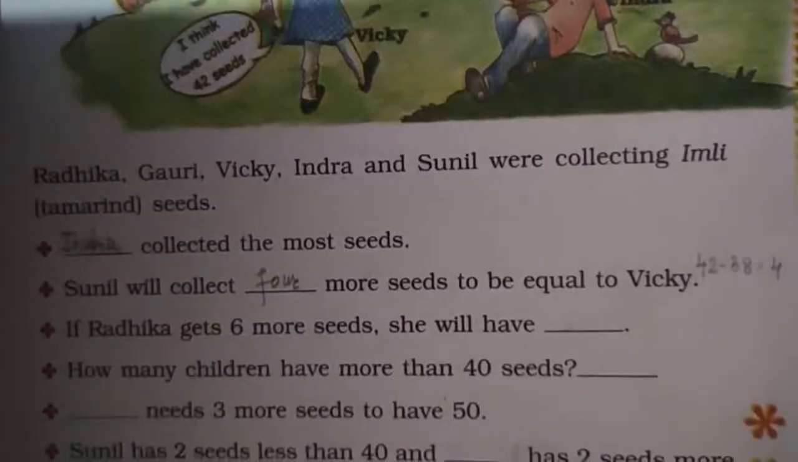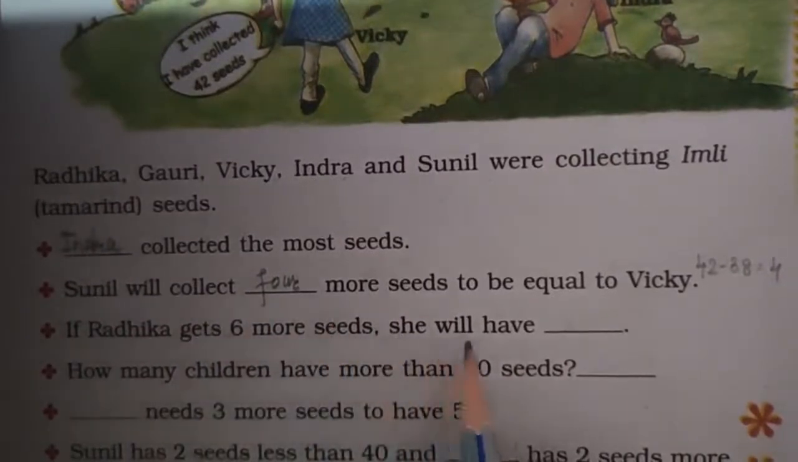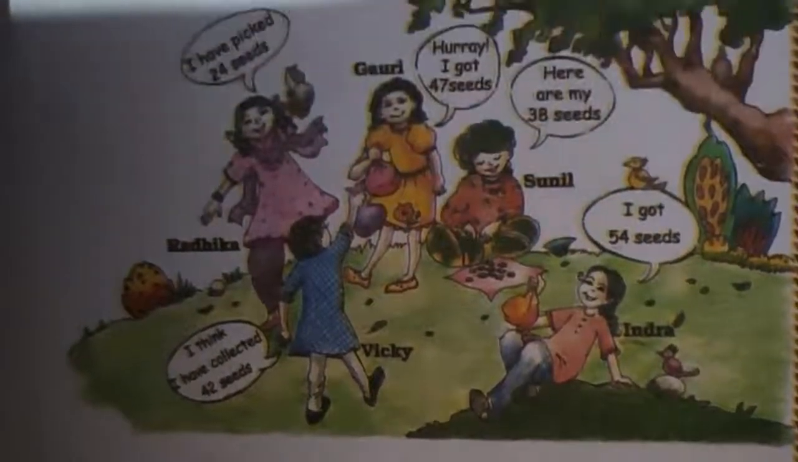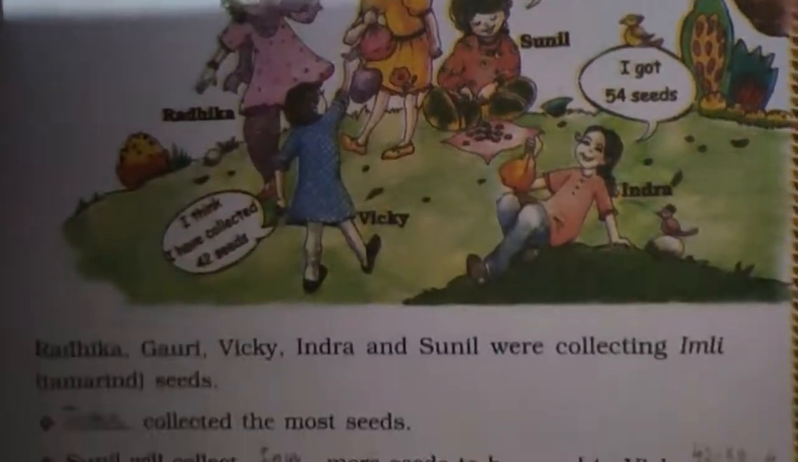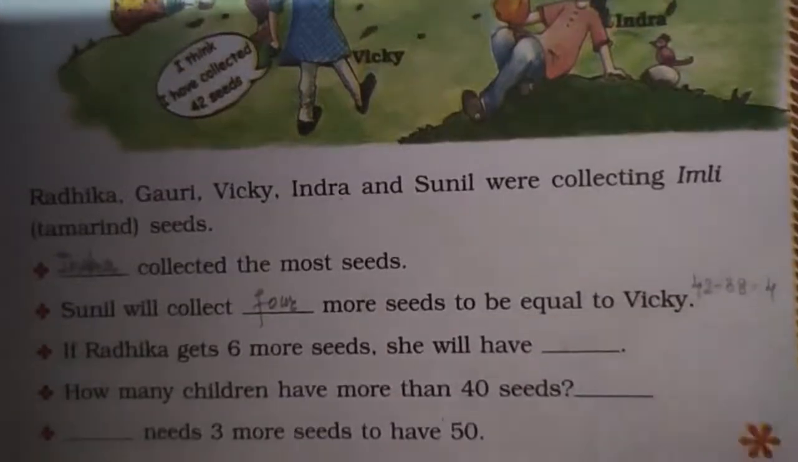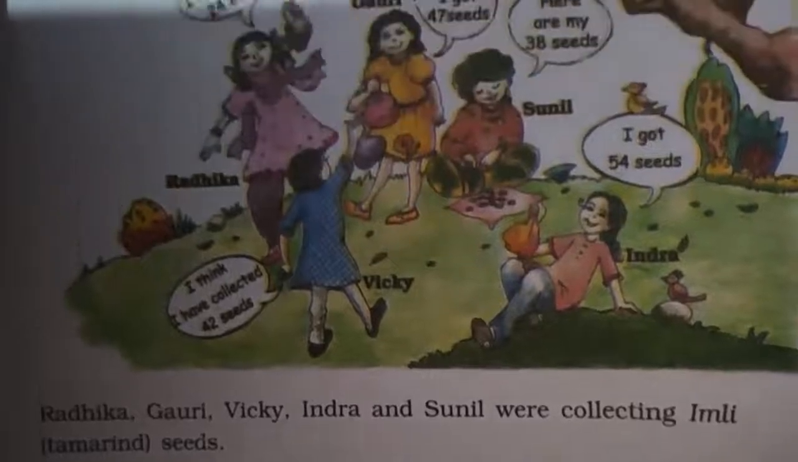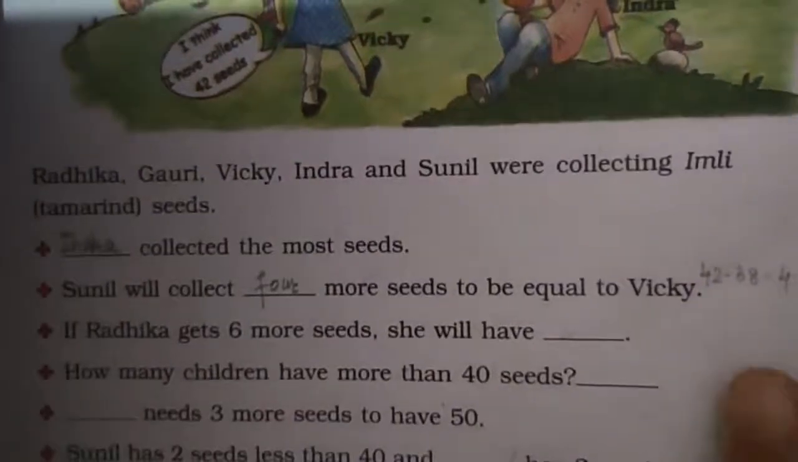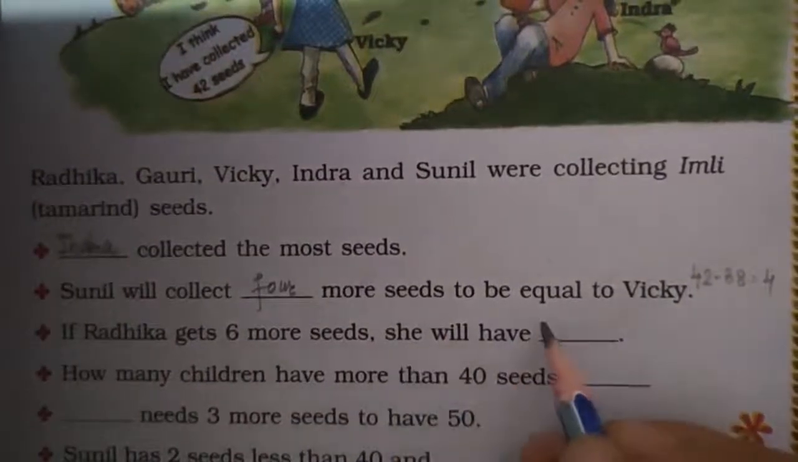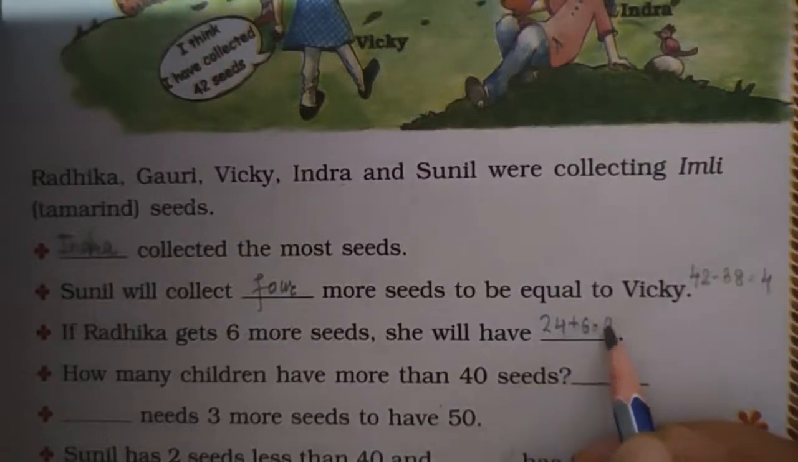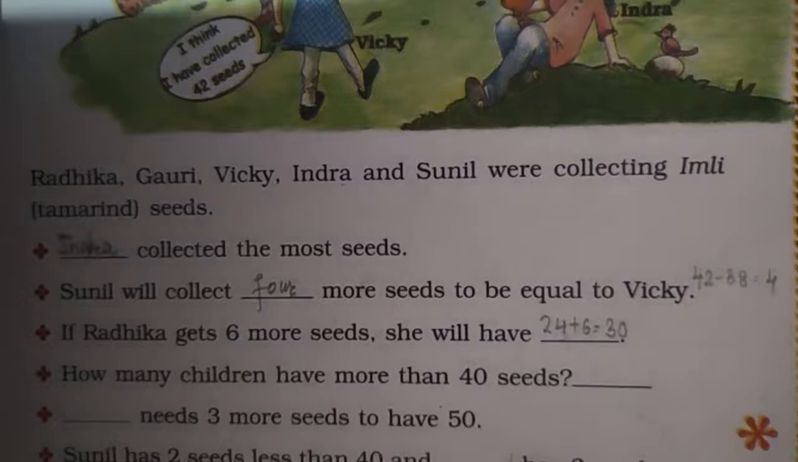If Radhika gets 6 more seeds, she will have dash. So how many seeds does Radhika have? Radhika has got 24 seeds. So if Radhika has 6 more seeds, she will have 24 plus 6 equals 30 seeds. So she will have 30.